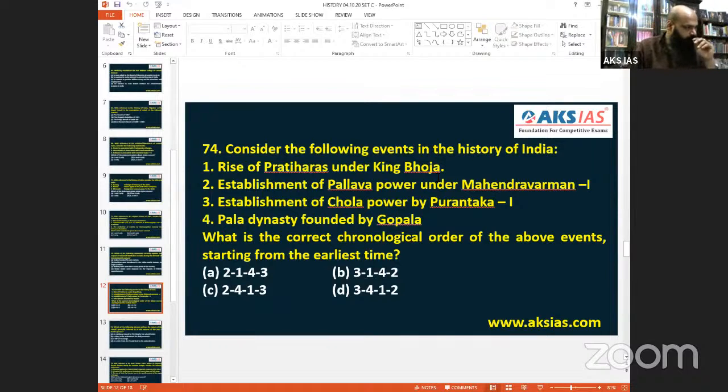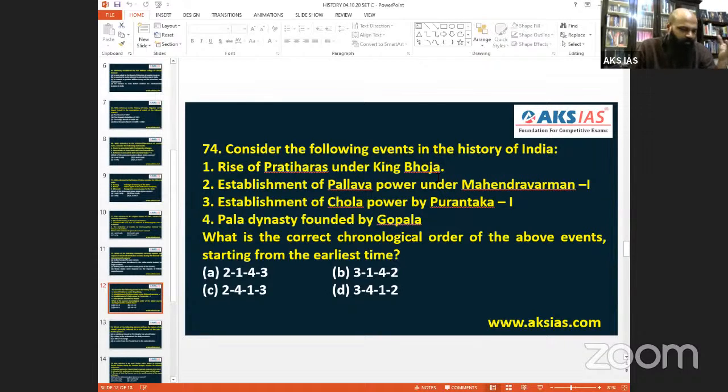So that is there. And the next importance that comes is the Palas. Gopala comes somewhere around 750. That is the time when Gopala comes by. So 2, 4. Then the next one naturally goes for King Bhoja.